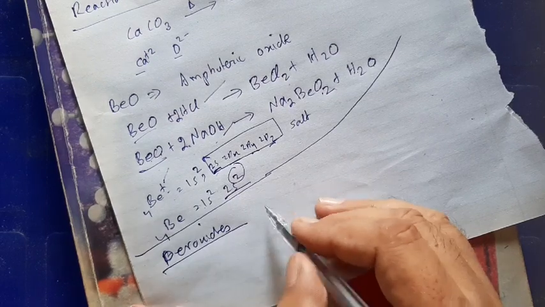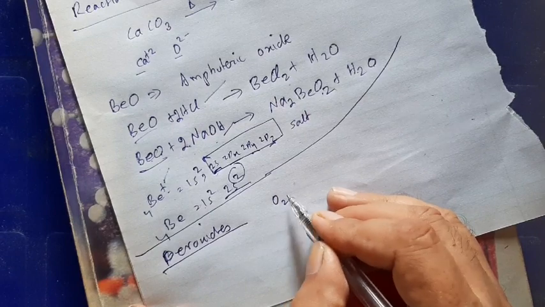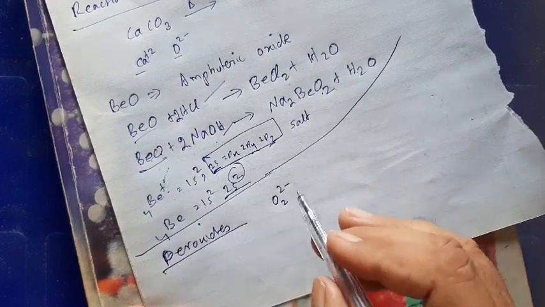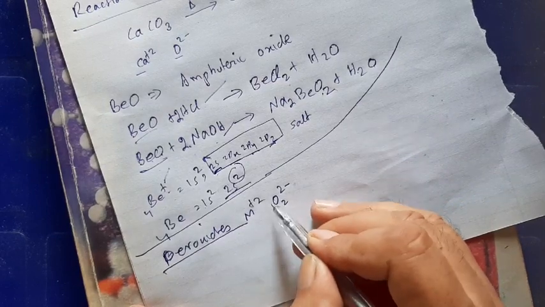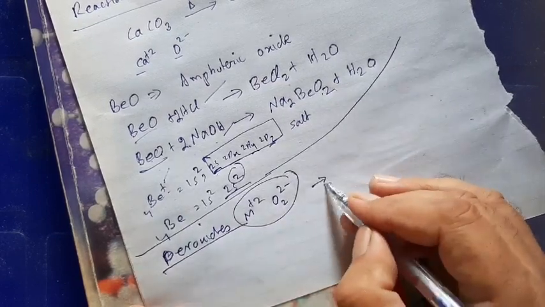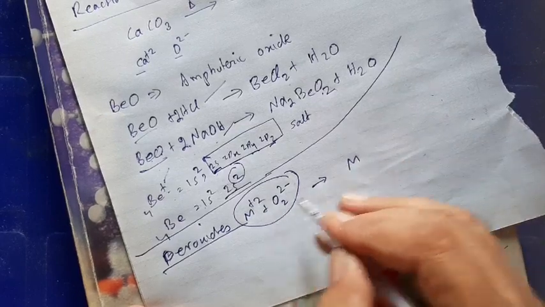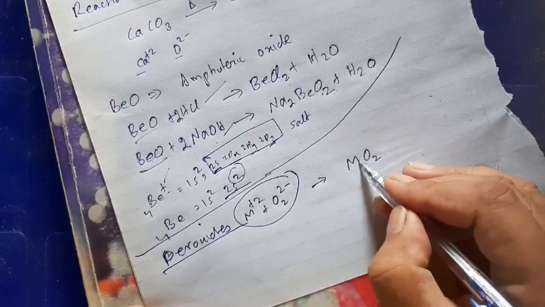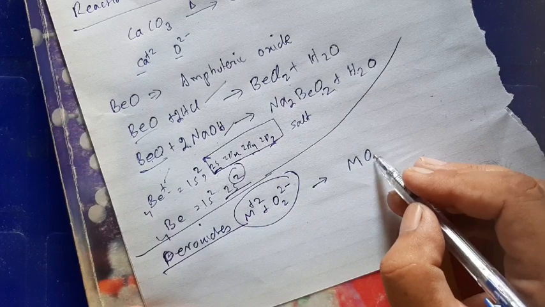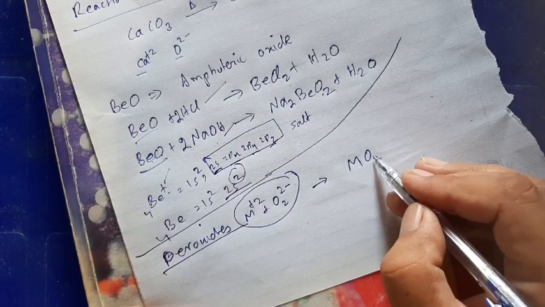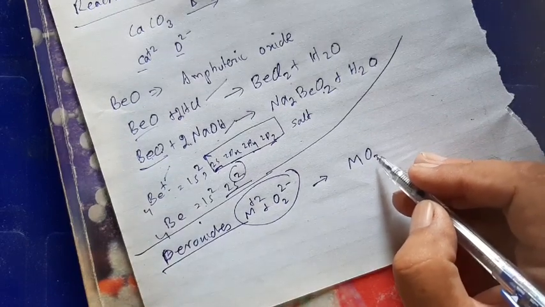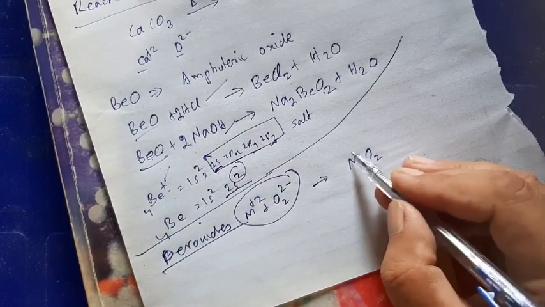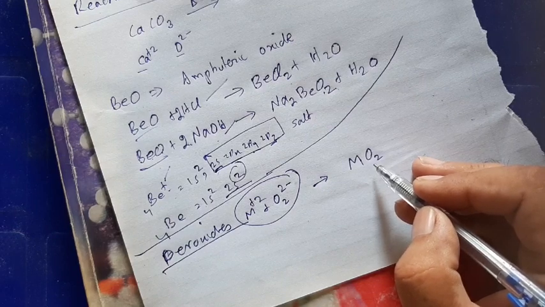In peroxide, the oxidation state is O2 2-. Here it is not minus 4 for 2 oxygens; it is O2 2-. Peroxide has oxidation number -1 for each single oxygen. So with M2+, the formula of peroxides of group 2 is MO2.